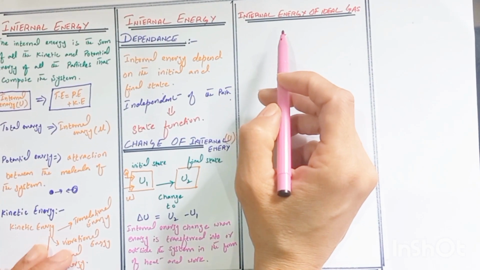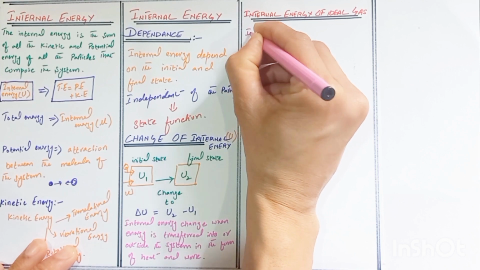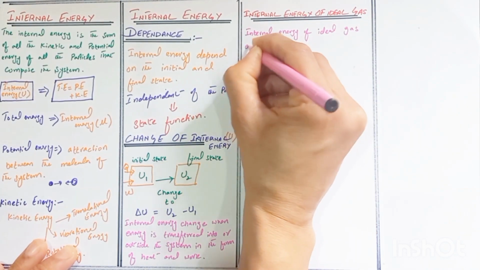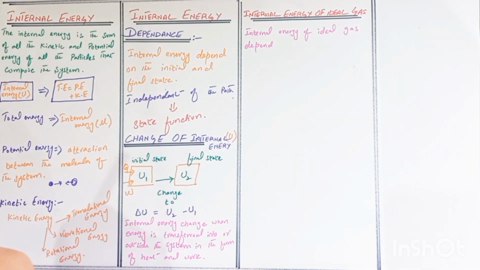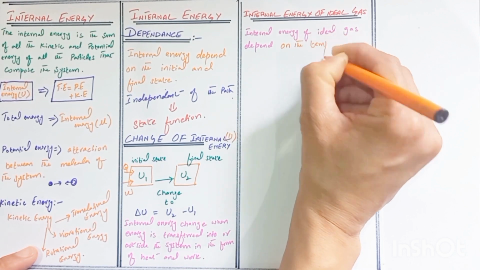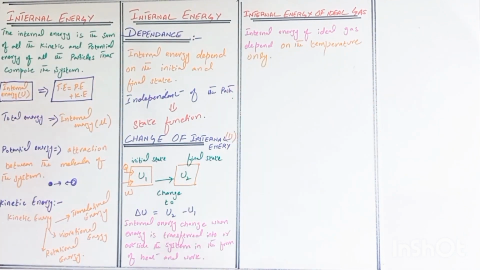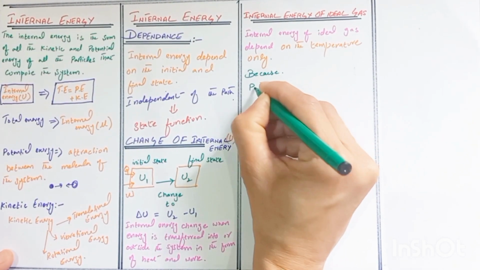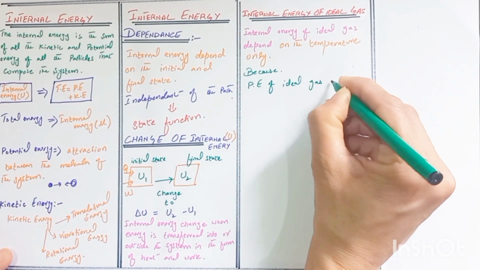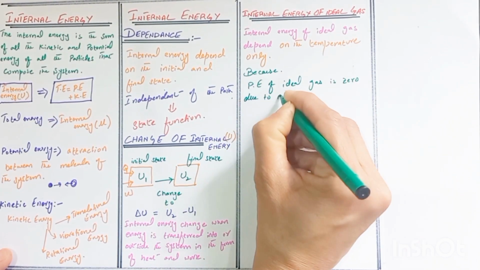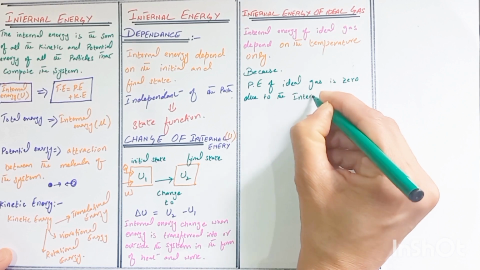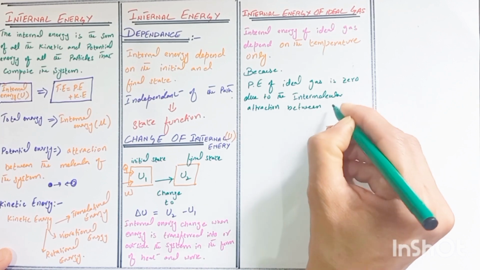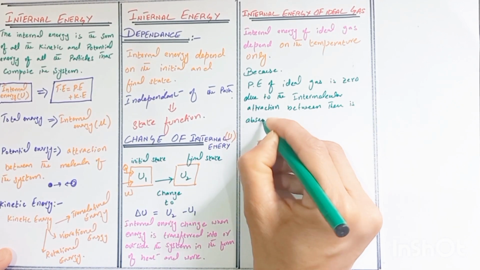Now we discuss the internal energy of an ideal gas. The internal energy of an ideal gas depends on the temperature only, because the potential energy of an ideal gas is zero, due to the intermolecular attraction between them being absent.